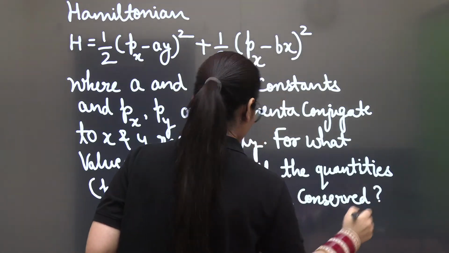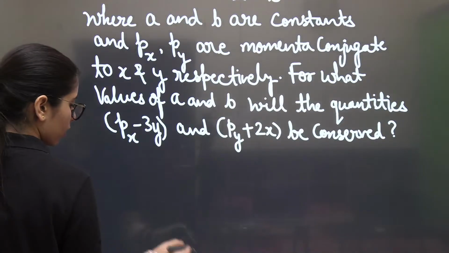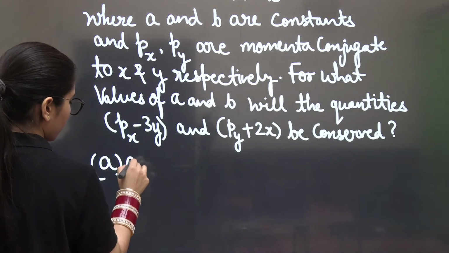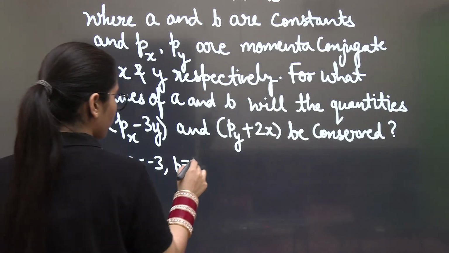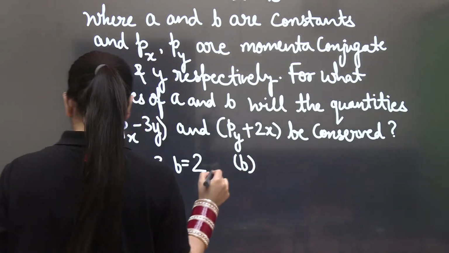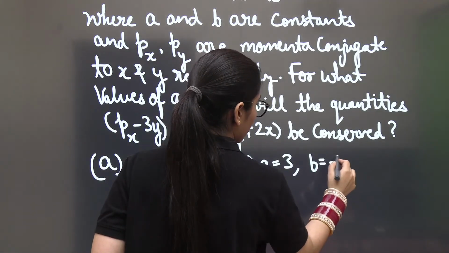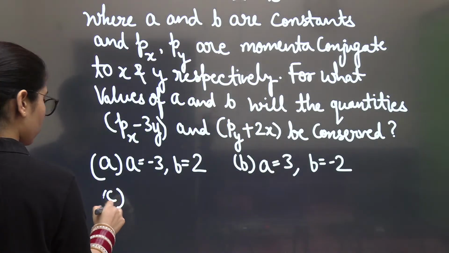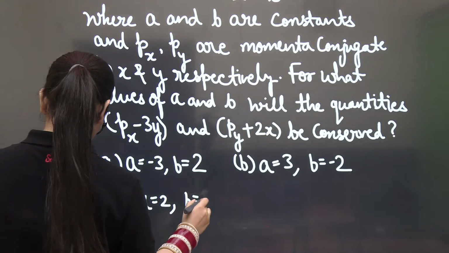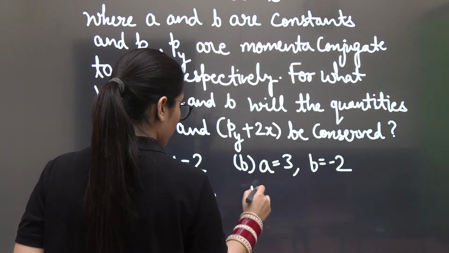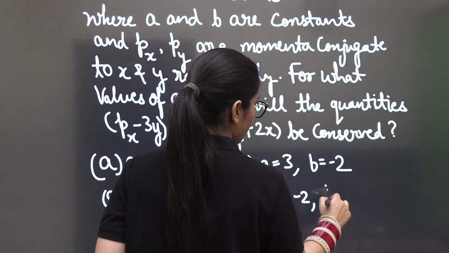Options are: A is equal to -3, B is equal to 2; A is equal to 3, and B is equal to -2; A is equal to 2 and B is equal to -3; next is A is equal to -2 and B is equal to 3.